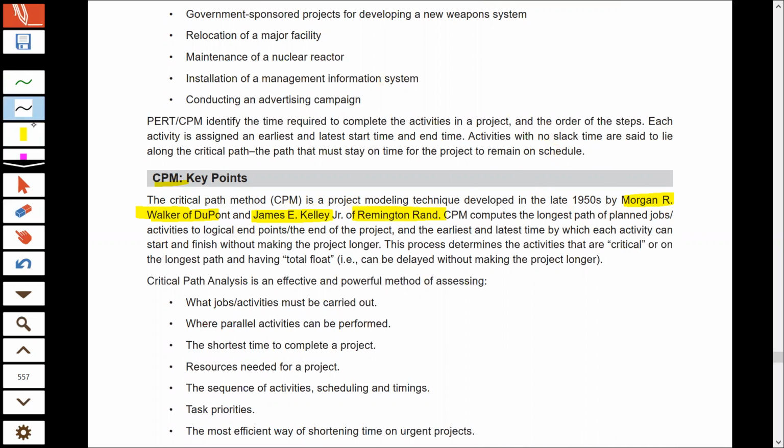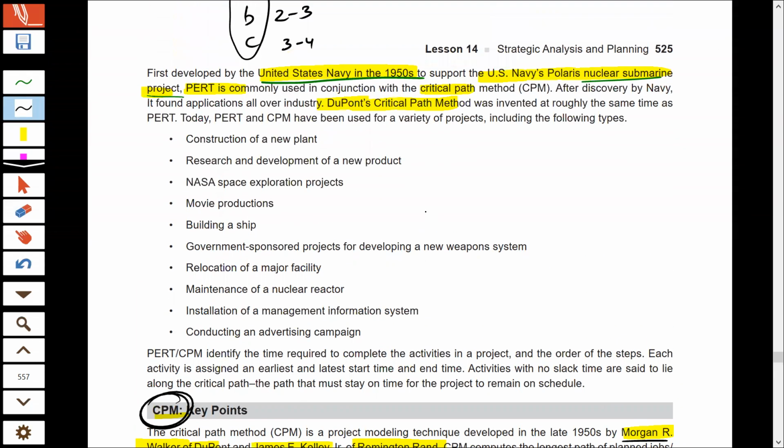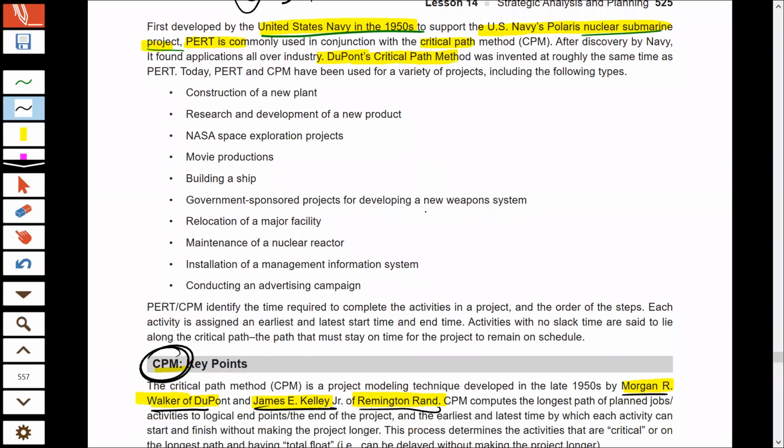So these are the two persons who are responsible for the development of CPM, whereas PERT was developed by the US Navy, I already told you.